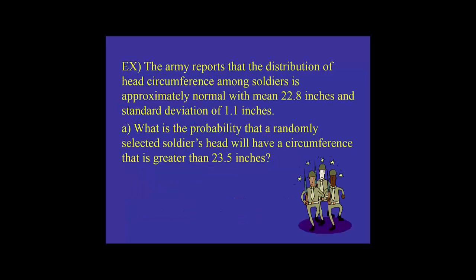Couple of just examples here. Given Army reports that the distribution of head circumference among soldiers is approximately normal with a mean of 22.8 inches and a standard deviation of 1.1. What's the probability that a randomly selected soldier's head will have a circumference that is greater than 23.5 inches?